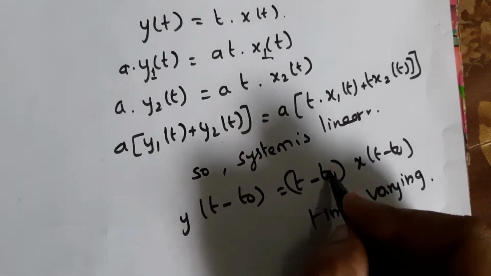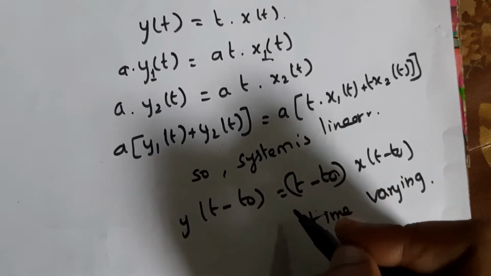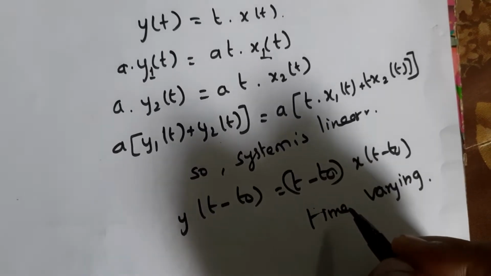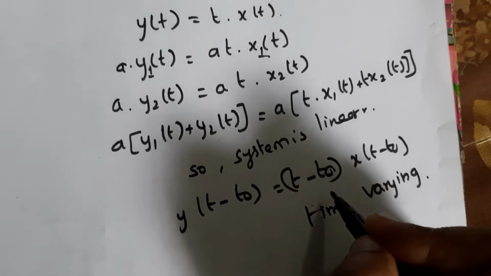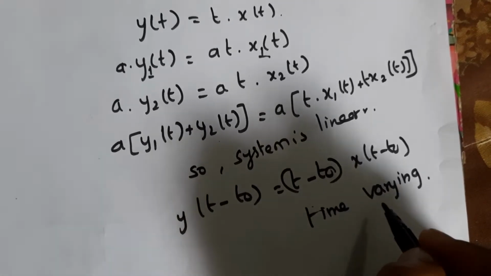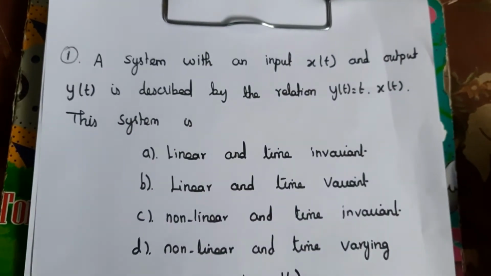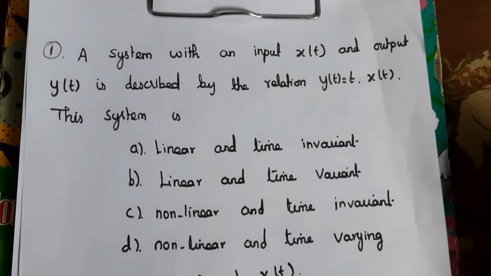We get a different answer if we delay the input. So this is a time varying function. Similarly, simply you can say this is a time varying function because the input is multiplied with a function of time. So the system is a time varying system. So here the answer is the system is linear and time varying.